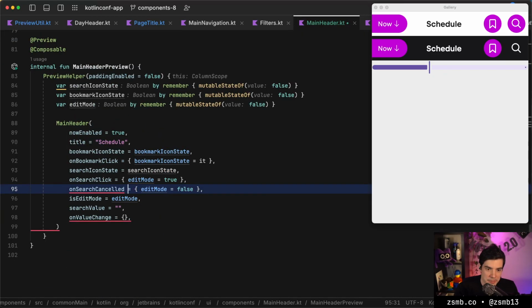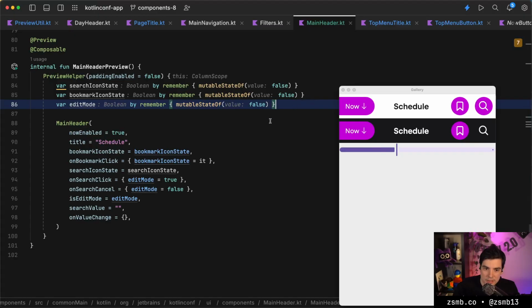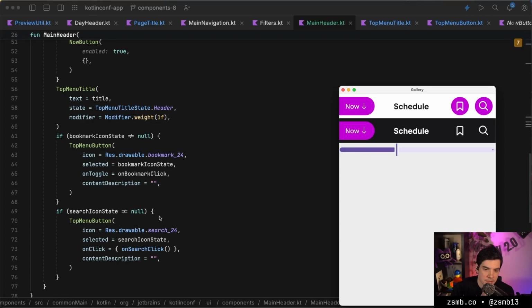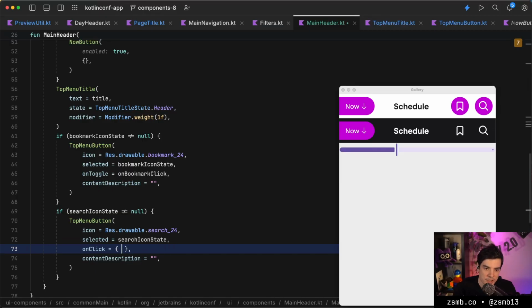I'm really not happy with the API design here. Again, I'm just trying to build the UI for now, and then we'll clean this up. So do we have a successful hot reload? So now clicking search should only toggle edit mode, which does basically nothing, but it actually toggles the icon. So is my code wrong, or what's happening? Let's make it so that the search icon does nothing. Let's try that. So that hot reloaded, and I'm still clicking.